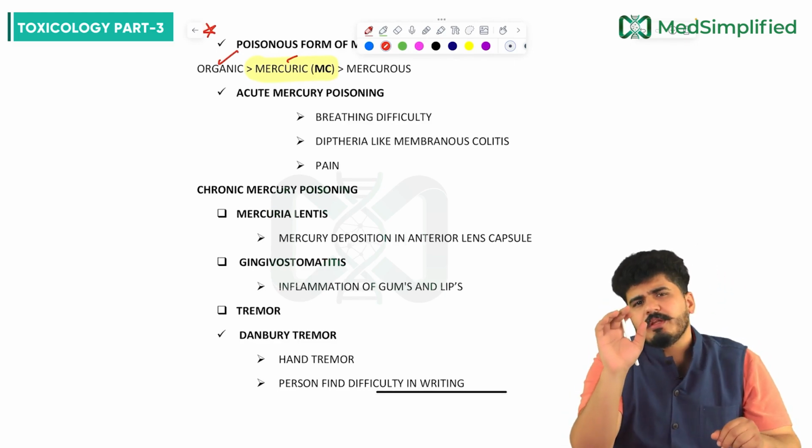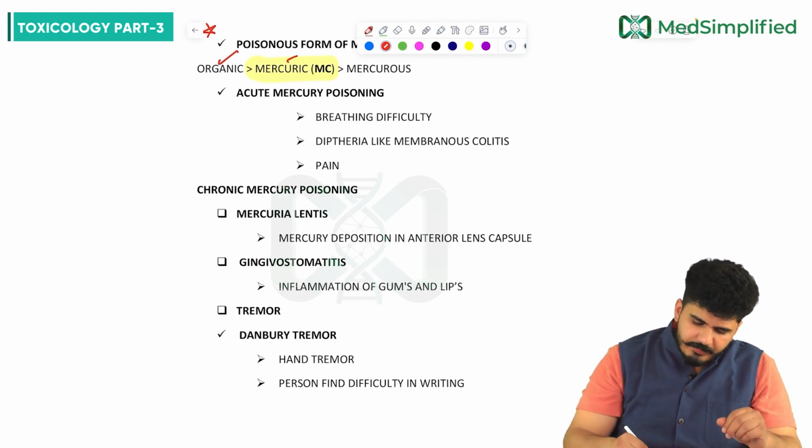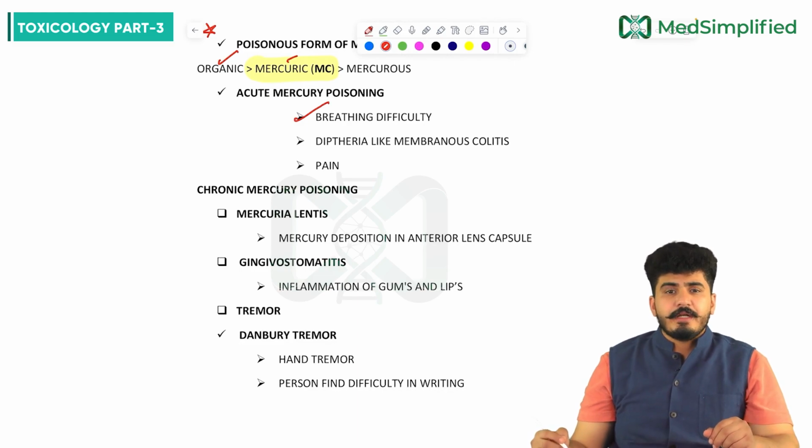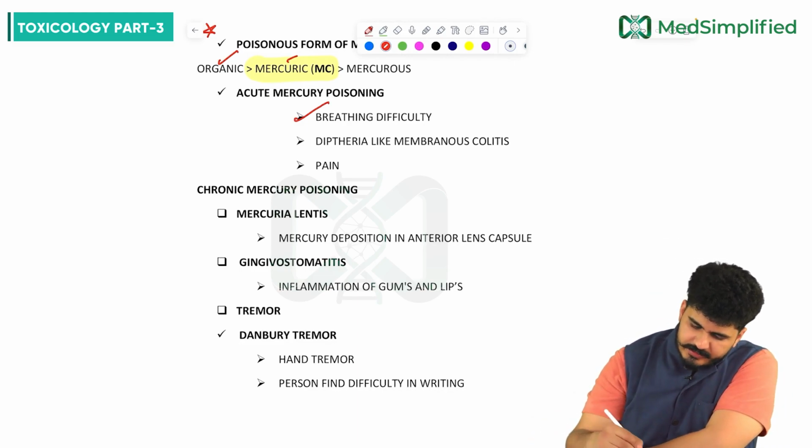Now acute mercury poisoning. The patient will come to you with breathing difficulty and diphtheria-like membranous colitis. What is happening in diphtheria?